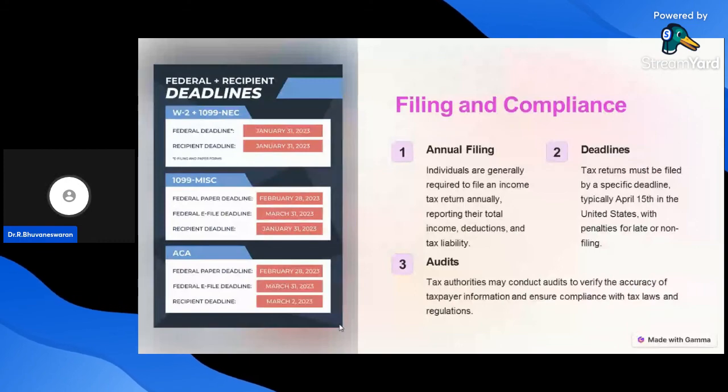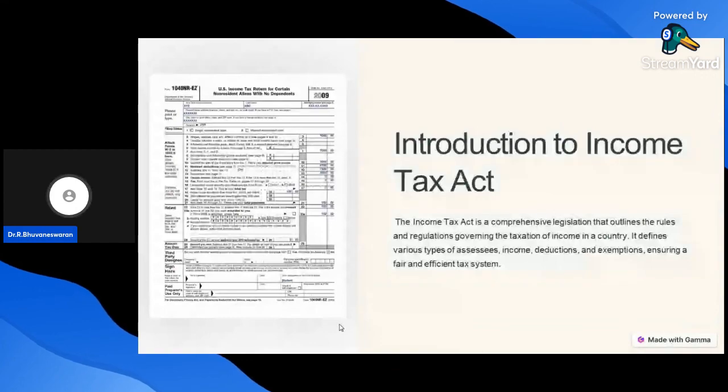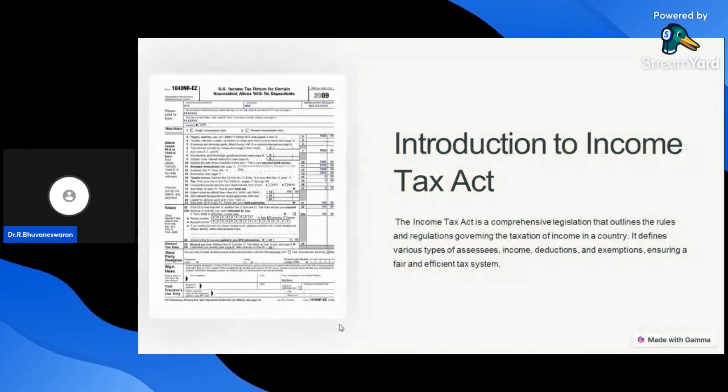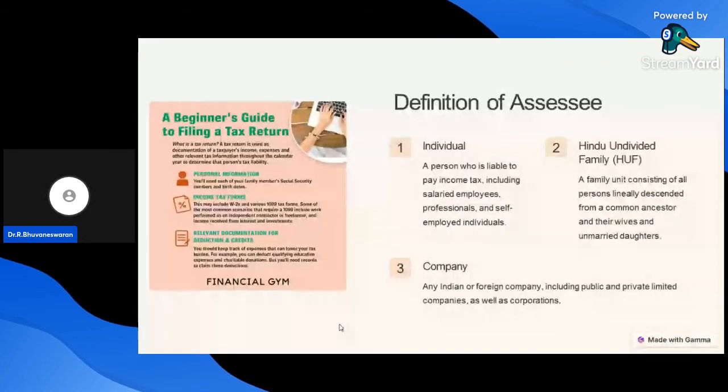Next one, introduction to the Income Tax Act. The Income Tax Act is comprehensive legislation that outlines the rules and regulations governing the taxation of income in a country. It defines the various types of income, deductions, and exemptions, ensuring a fair and efficient tax system. One, definition of assessee. There are different types of assessee.